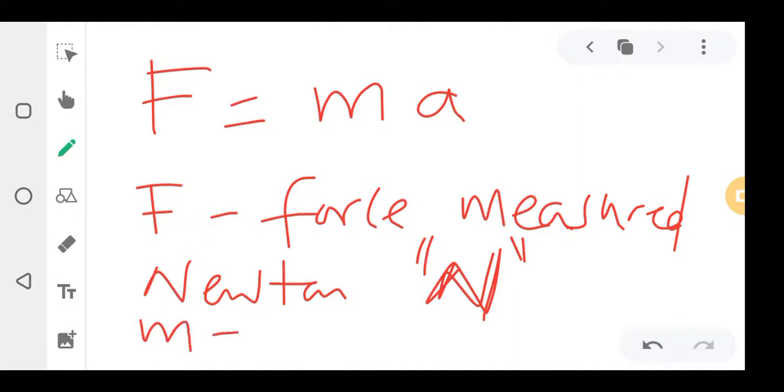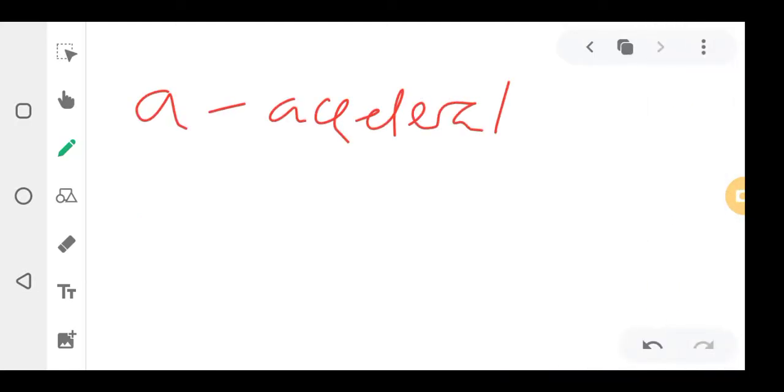M, you already know. M, I said, is mass. I will not tell you because you already know now. M is mass, which is measured in kgs. You already know that. A means acceleration, guys. Acceleration, which is meters per second squared.